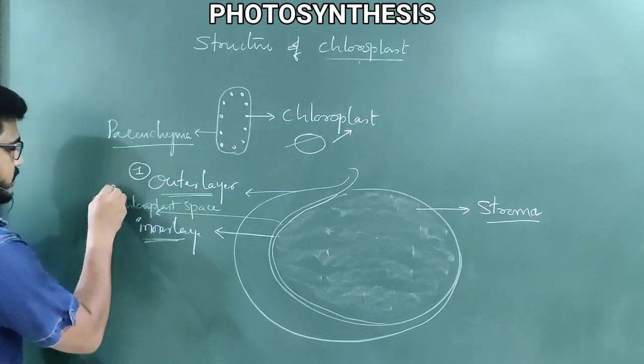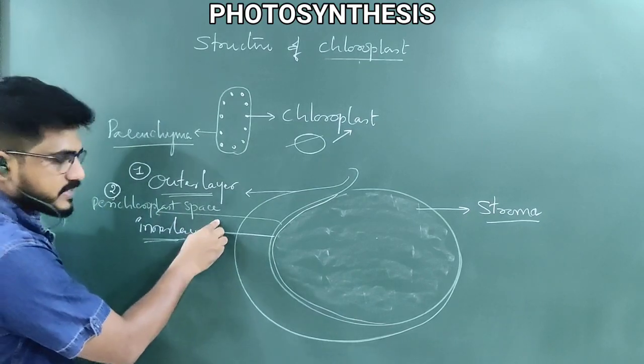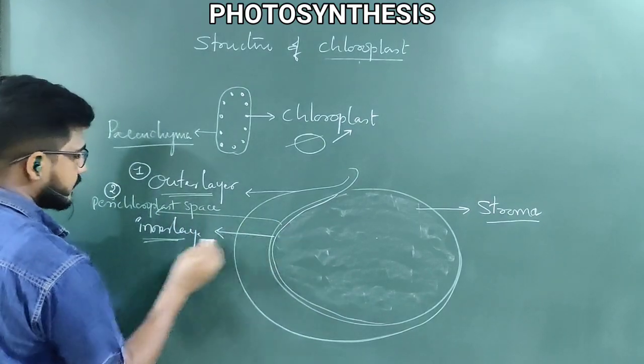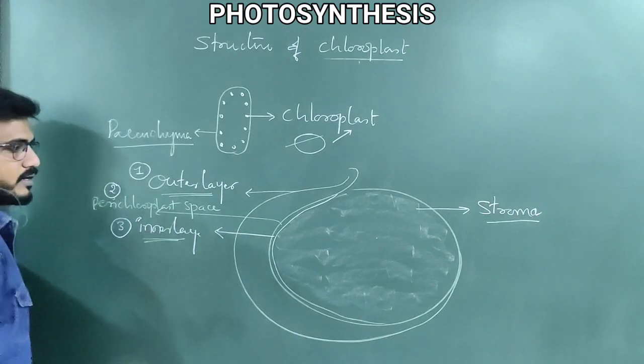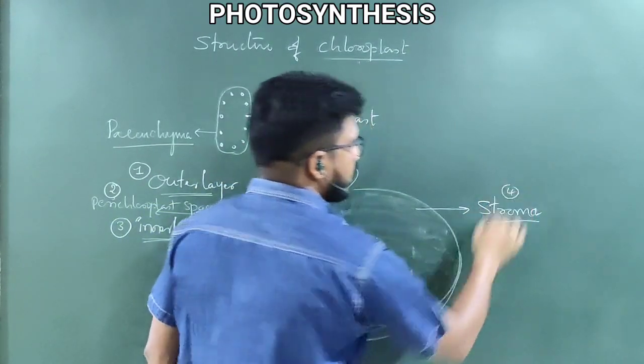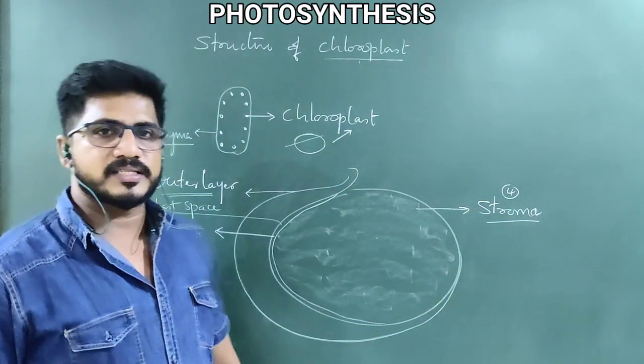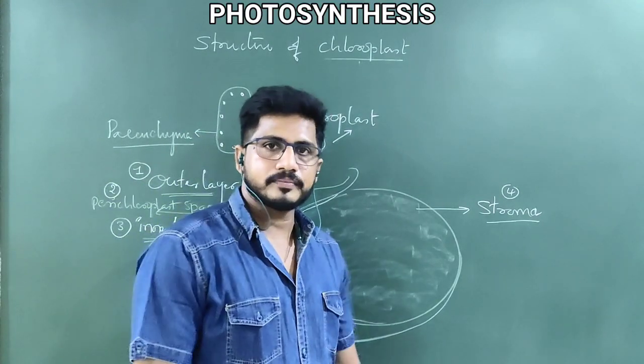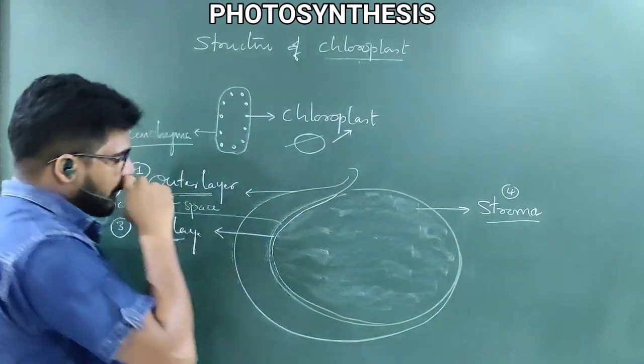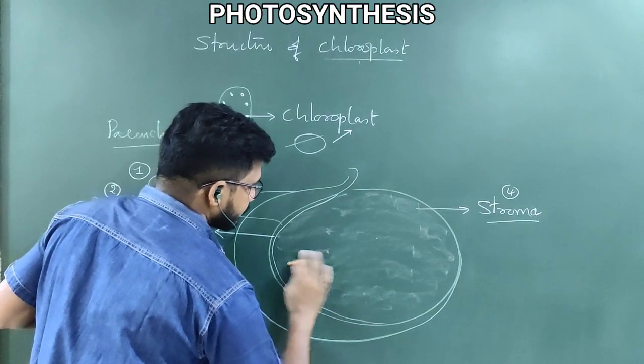the chloroplast. Next, the perichloroplast space. And third is the inner layer. And the fourth is the stroma. That is how the chloroplast looks when you examine it from exterior to interior. Inside the stroma, there are